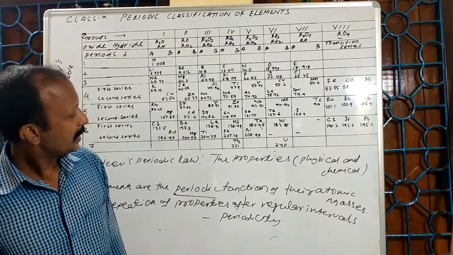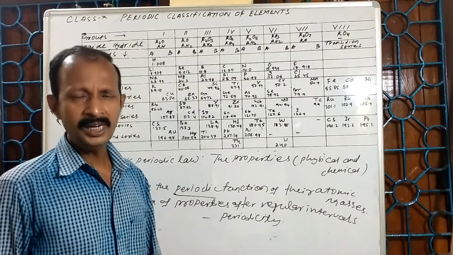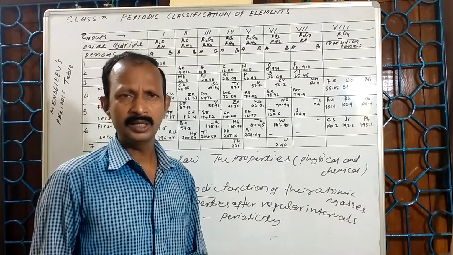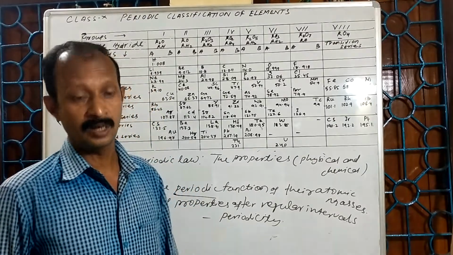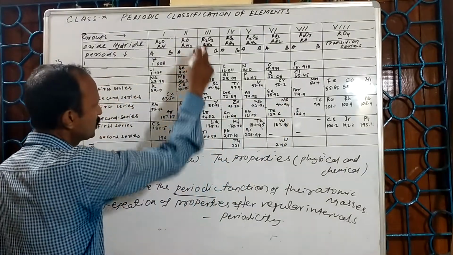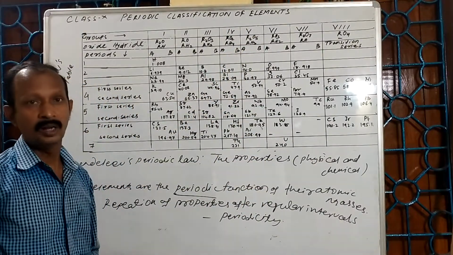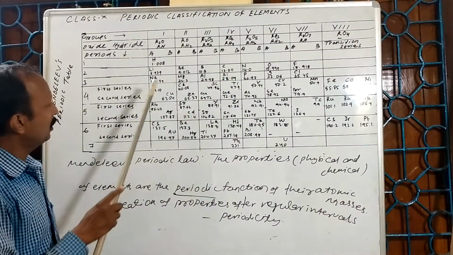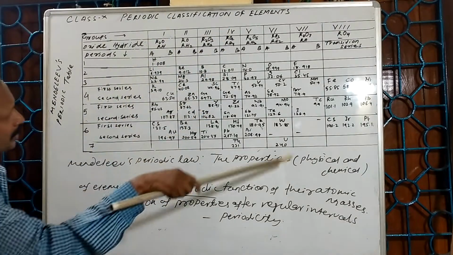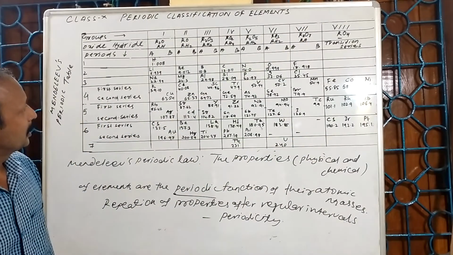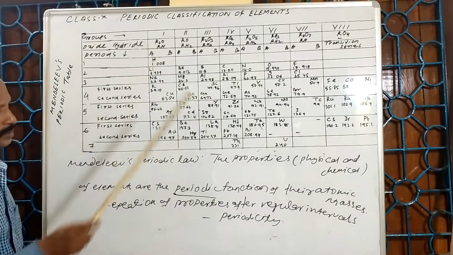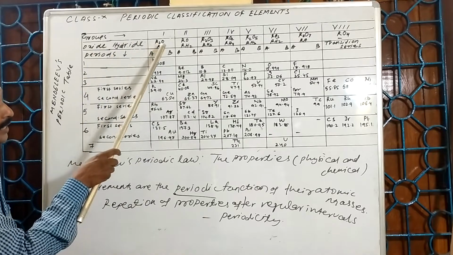In his periodic table, Mendeleev arranged the 63 elements which were available during the classification of elements. He arranged them in horizontal rows as well as vertical columns. There are 7 horizontal rows called periods and 8 vertical columns called groups. At the top of the group he mentioned the oxides and hydrides.